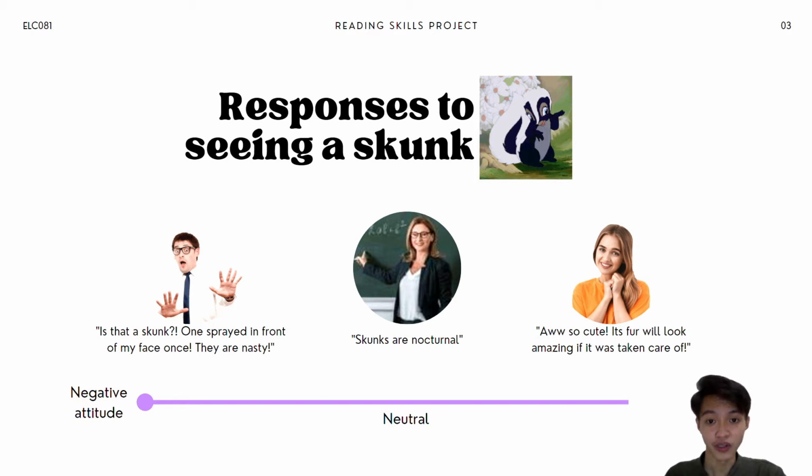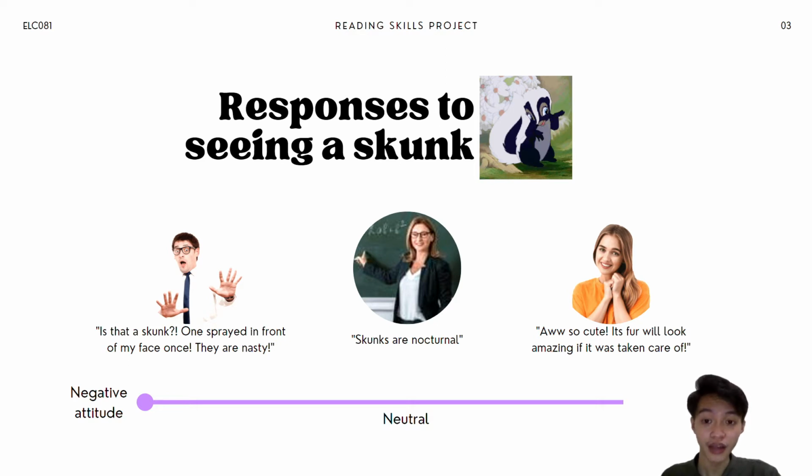The speaker's attitude towards seeing a skunk can be analyzed. John here is scared because he had a bad encounter with a skunk in the past. He used the adjective nasty, while Lily thinks that skunks are cute. And Mrs. Sarah states that skunks are active during the night. If you were to put their attitude on a scale of negative to positive, John would be all the way on the negative end of the spectrum, while Lily would be on the positive end, and Mrs. Sarah would be neutral.